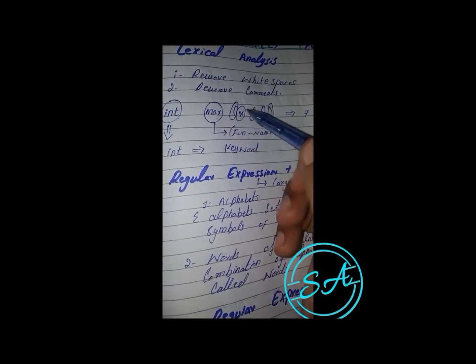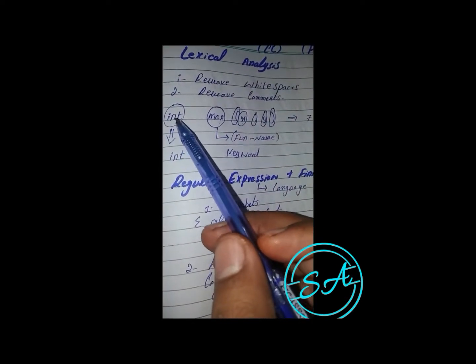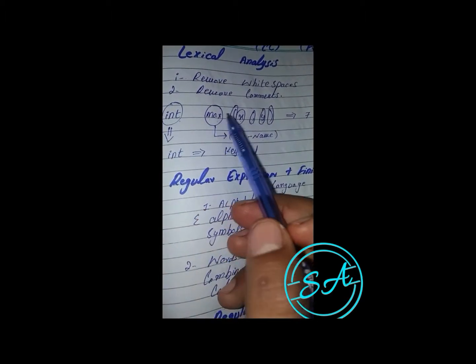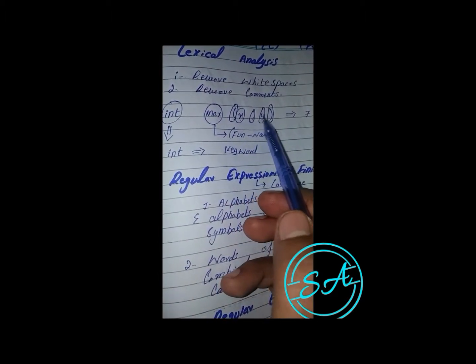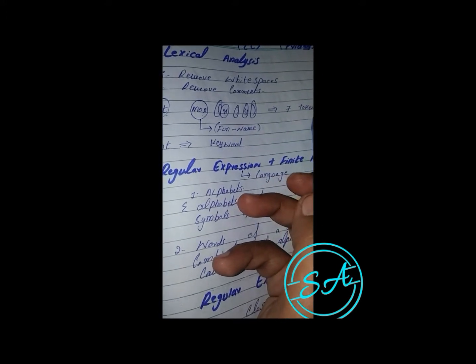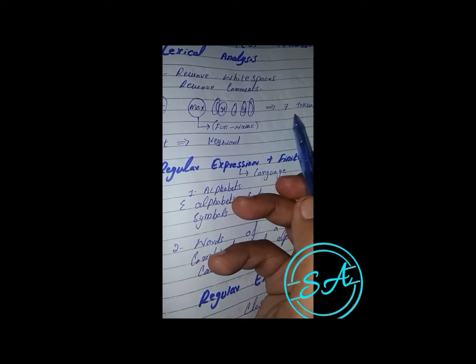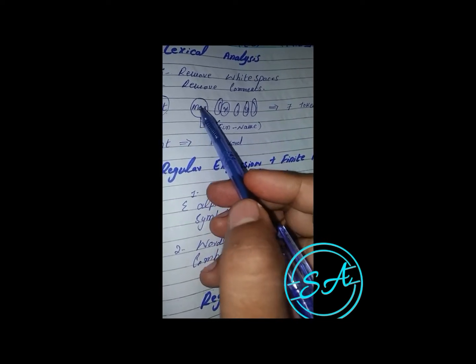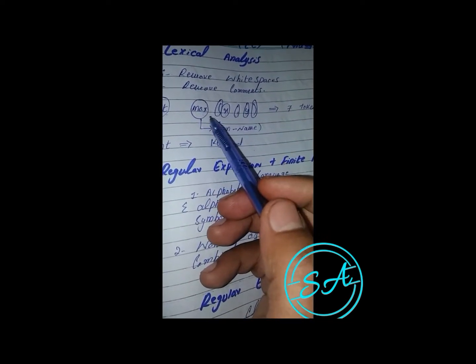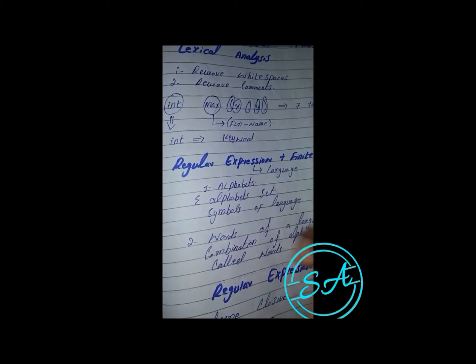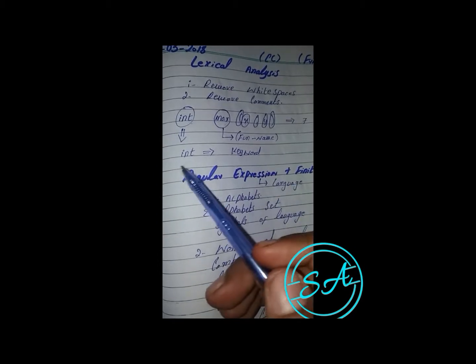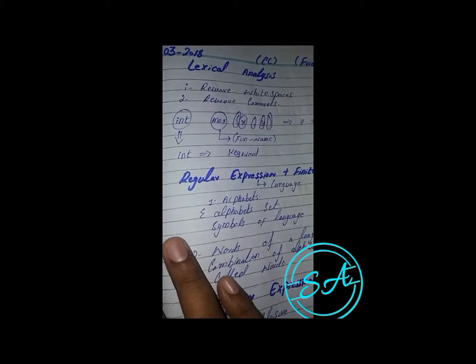So in this string there are 7 tokens: 1, 2, 3, 4, 5, 6, 7. This one is also a function name. You can write any name like f1, min, max, anything. And int is also a reserved word, as I described in the earlier lecture.